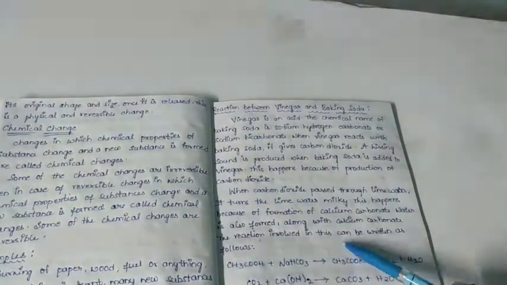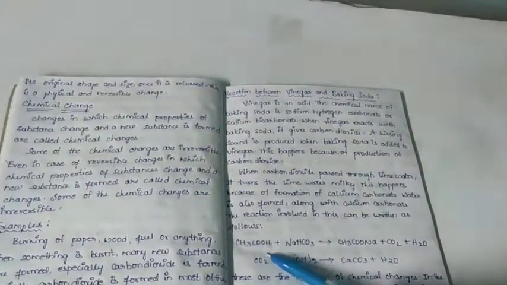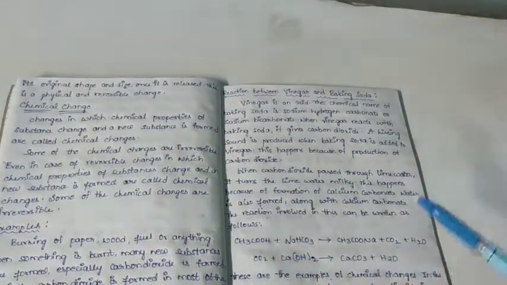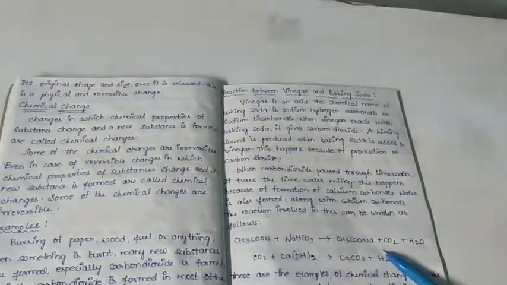The reaction involved in this can be written as follows: CH3COOH, that is vinegar, plus NaHCO3, baking soda or sodium hydrogen carbonate, gives CH3COONa plus CO2 plus H2O. CO2 plus Ca(OH)2, where CO2 is carbon dioxide and Ca(OH)2 is calcium hydroxide, gives CaCO3 plus H2O.